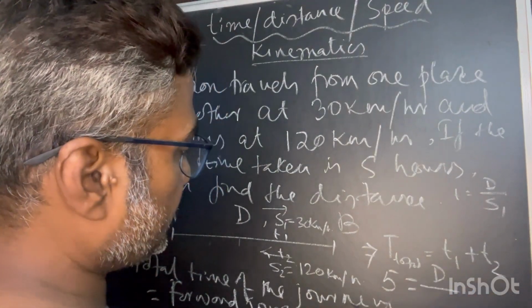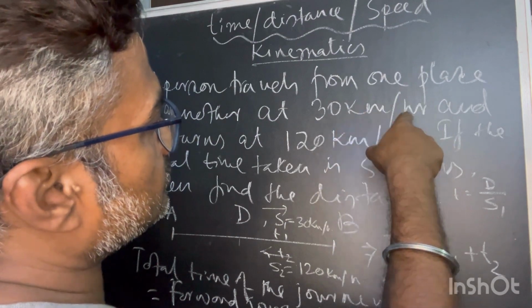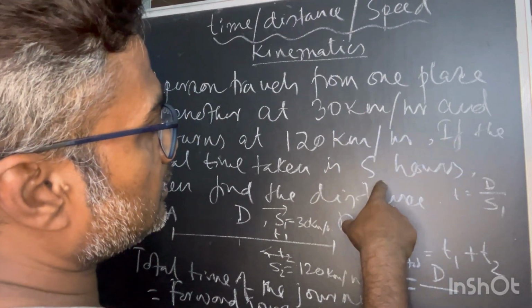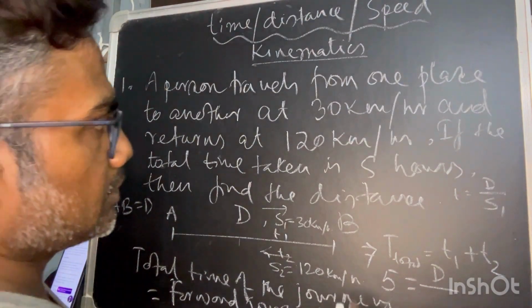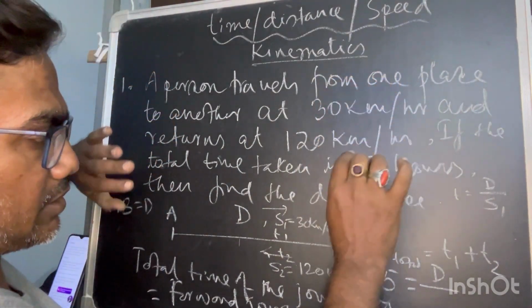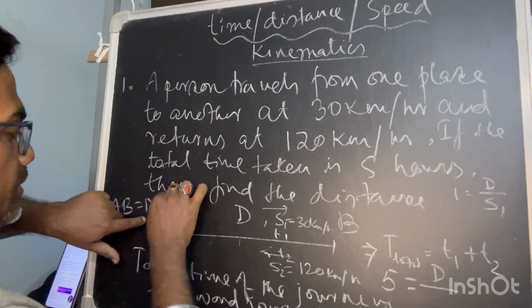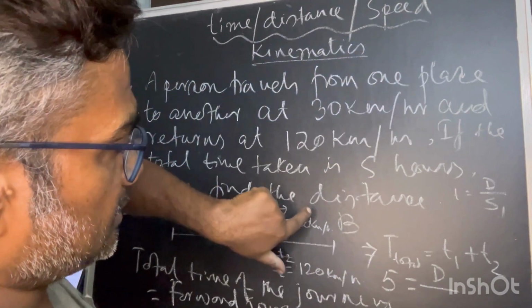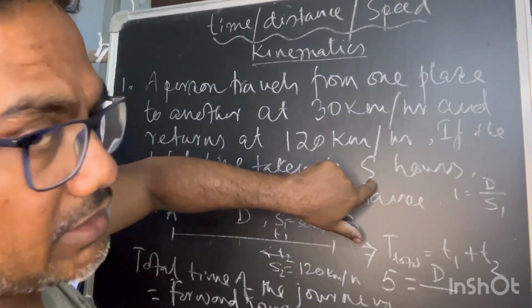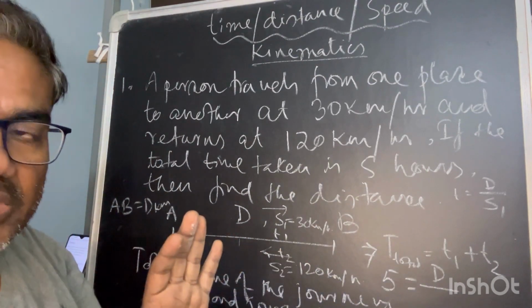D upon S1, this is kilometer, because everything is in the same unit. So this is our total time in hours. I am not bothering to convert the units. You have to look at it that way. So here D can be assumed in kilometers. Everything will be matched, because speed is in kilometer per hour and the total time taken is 5 hours. So I am not bothering to change the units.